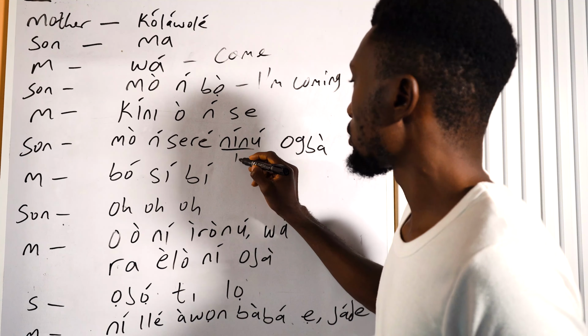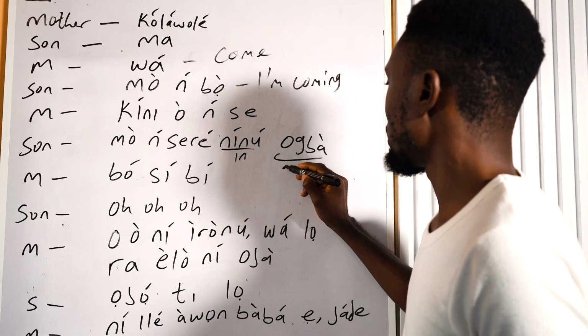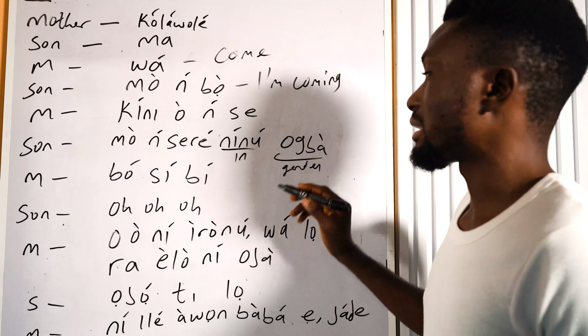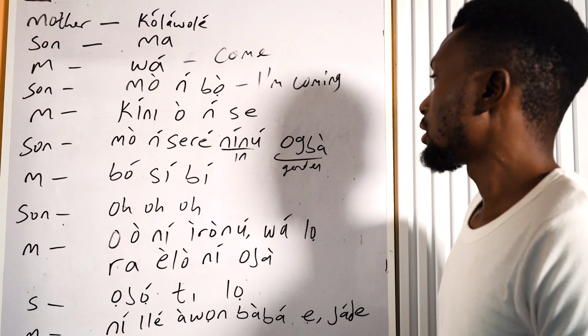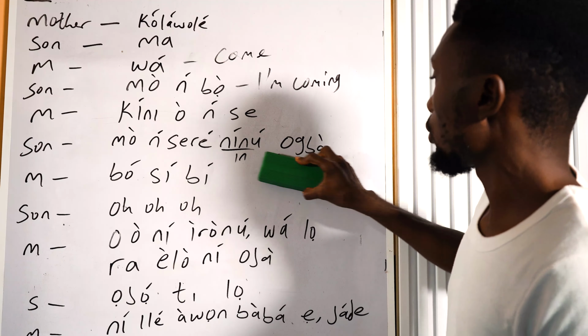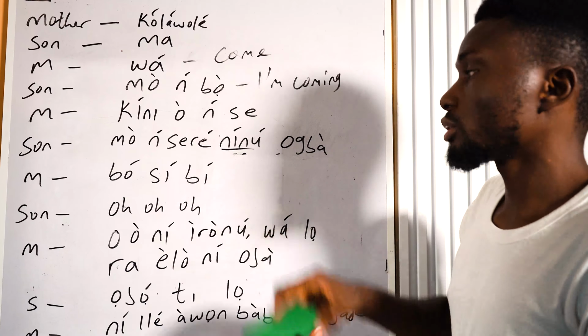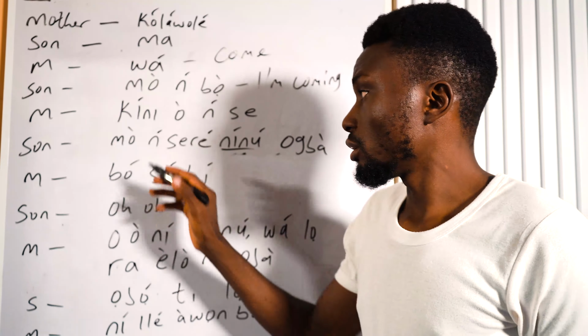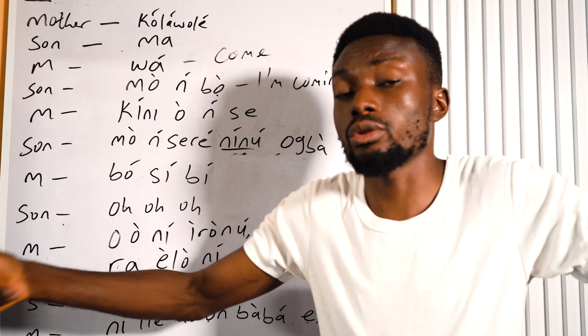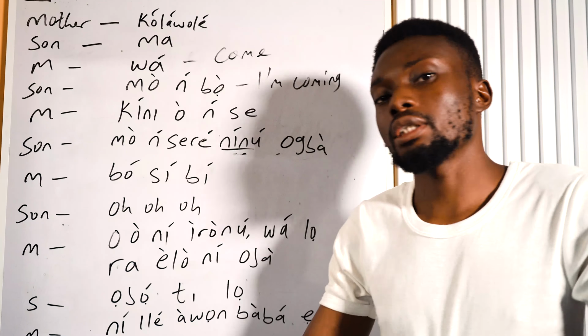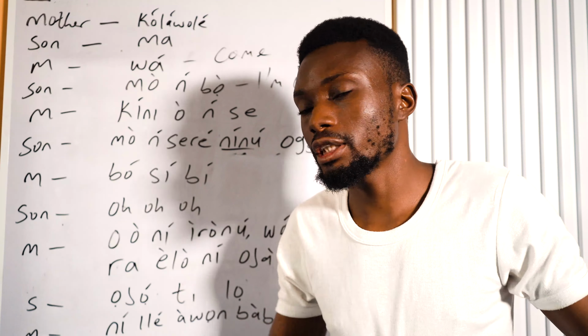Ninu is in. Ogba is garden. So shere ninu ogba. Shere is play. So here it is similar to something that is currently going on. So shere ninu ogba.